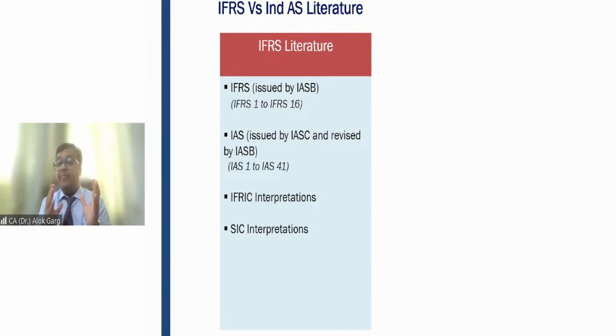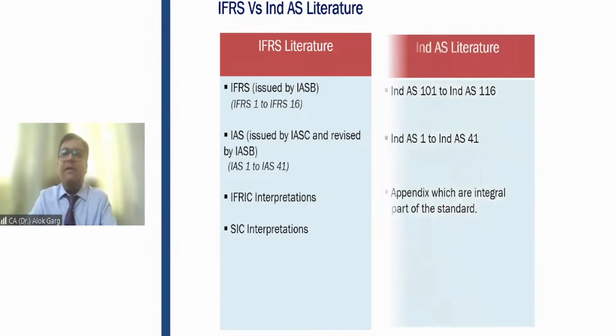You remember that? Then we talked about adoption, convergence, carve out, carve in, removal of option, right? So we talked about the IFRS history. Now we are coming to the Ind AS literature, how we have drafted it. And our ICAI has played a very important role in drafting these standards, right?